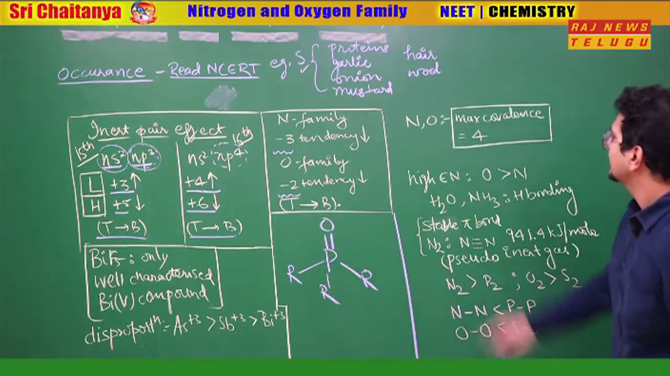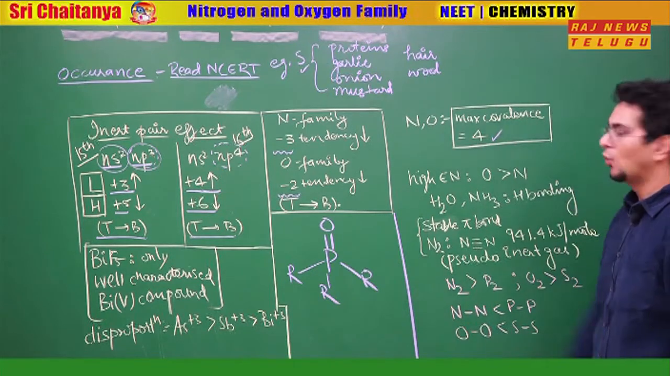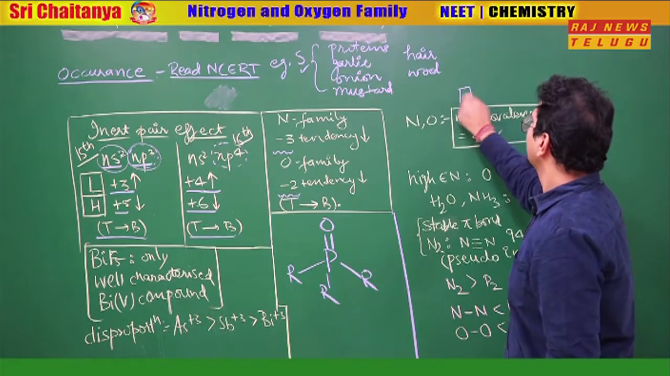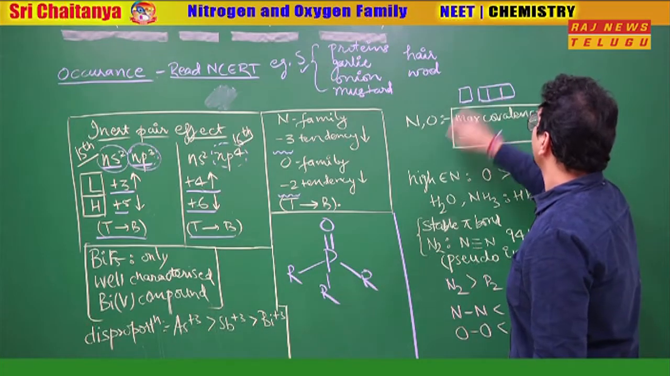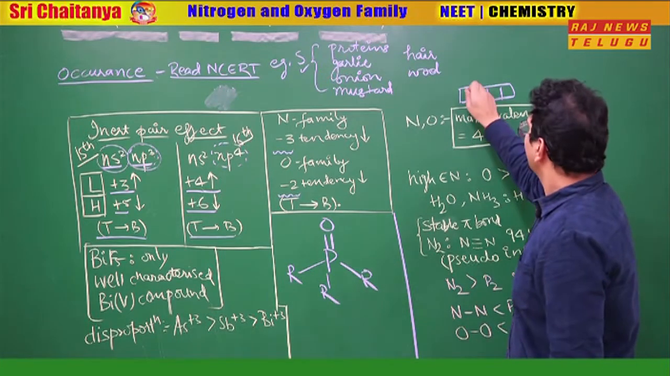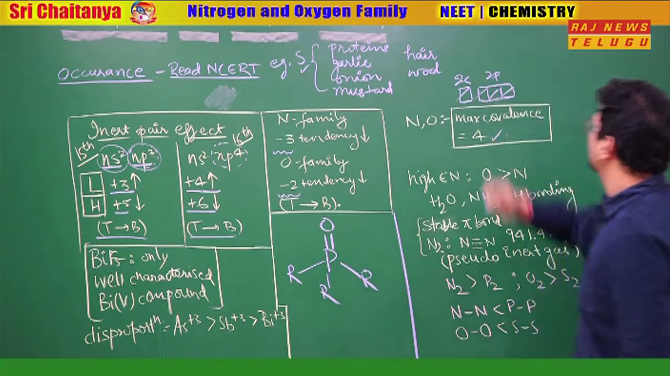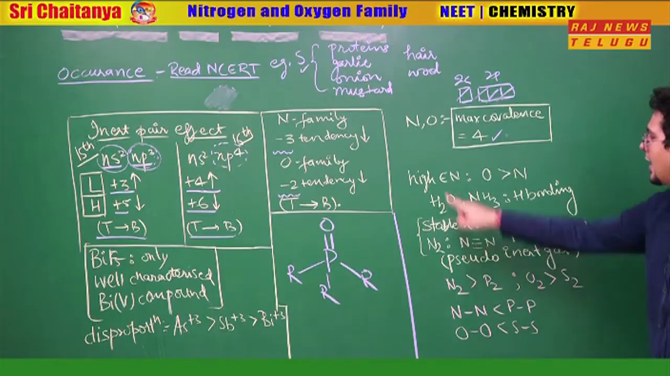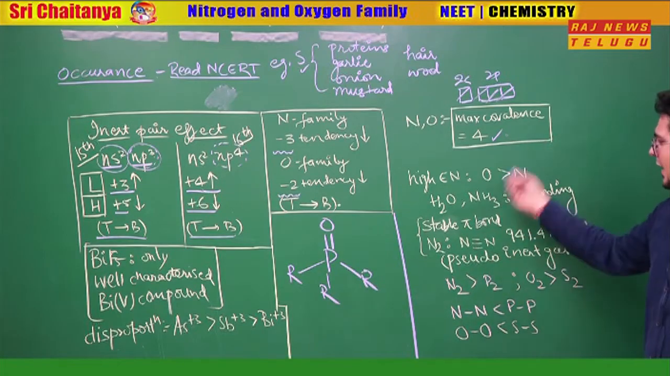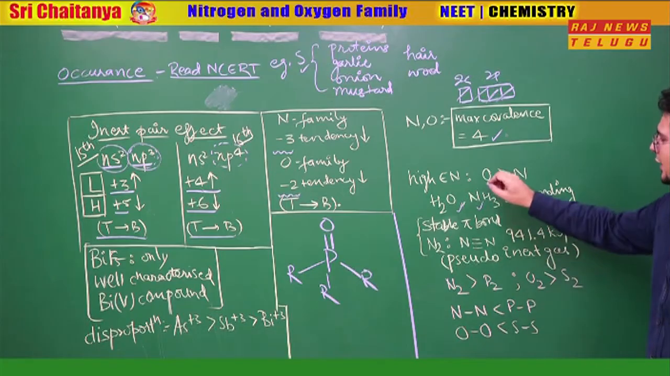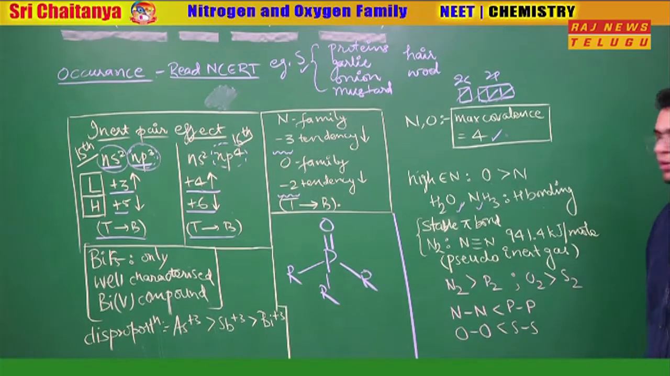Talking about nitrogen and oxygen, their maximum covalency is 4. That means they can make a maximum of 4 bonds. Why? They are in the second period, so they have 2s and 2p orbitals. So 2s and 2p, total orbitals are 4, so in total they can make a maximum of 4 bonds only. They have high electronegativity. As a result, they can show hydrogen bonding. Water and ammonia show hydrogen bonding. And the electronegativity of oxygen is more than nitrogen.